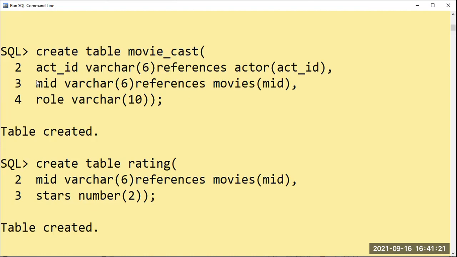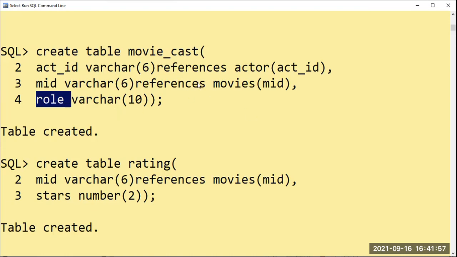And coming to the movie cast table, now assume that Salman Khan's ID is A101, and he has acted in Jai Ho. Jai Ho's movie ID is M101, and he has also acted in another movie called Sultan, M102. So A101, M101, A101, M102. So Salman Khan has acted in two movies; you can provide two or three movies here. And the role, I mean, what kind of a role he has done: either a guest, friend, hero, heroine, any kind here.